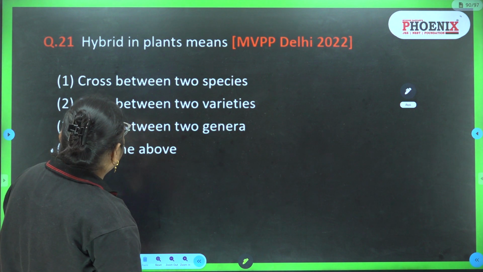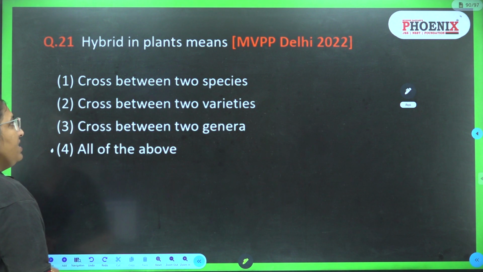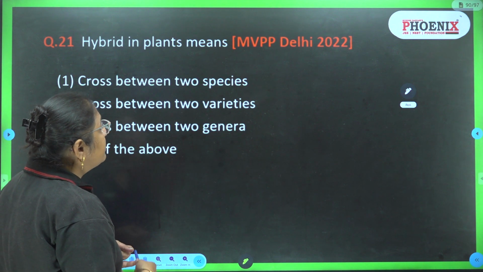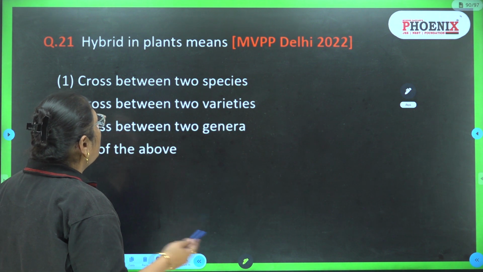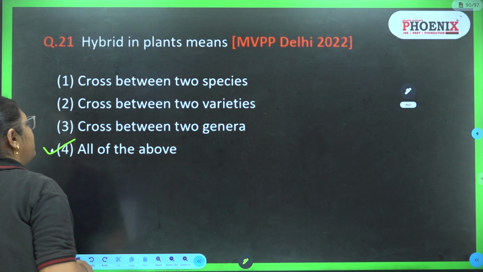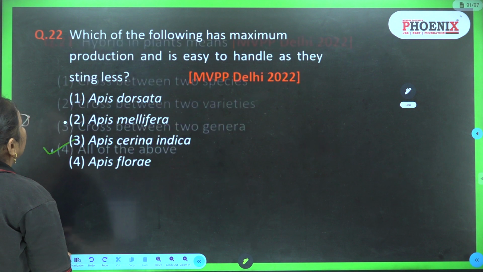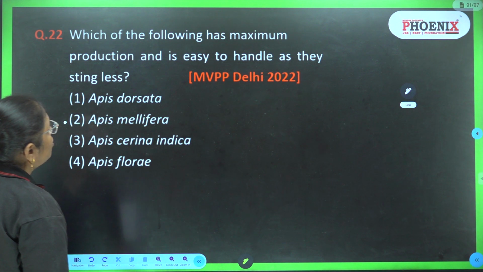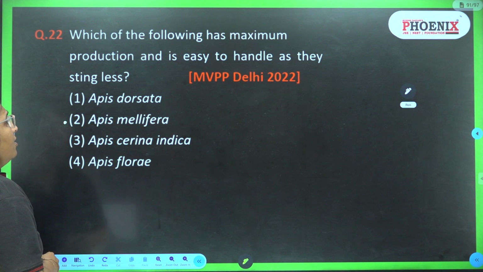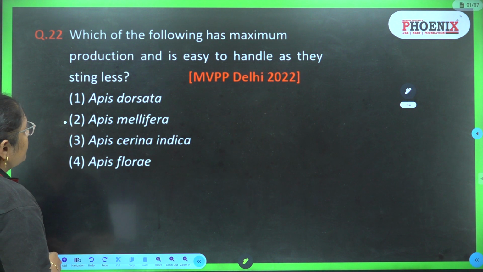Hybrid in plants means a cross between two species, yes. A cross between two varieties, yes. A cross between two genera, these are all correct statements for hybridization. So the answer is all of the above. Question number 22. Which of the following has maximum production and is easy to handle as they sting less?